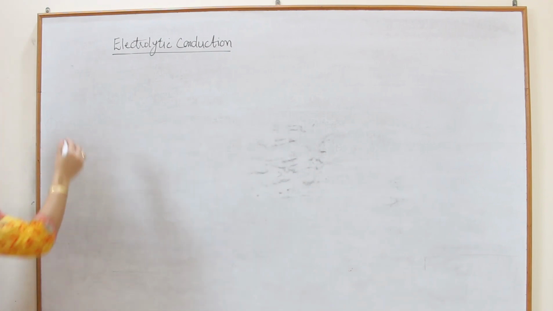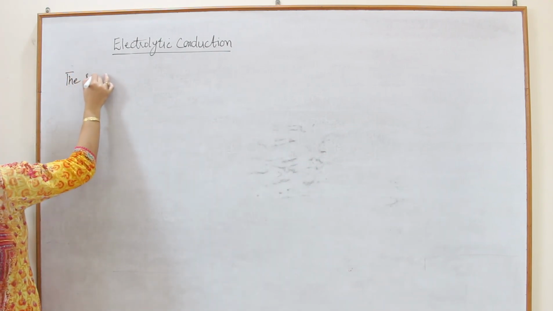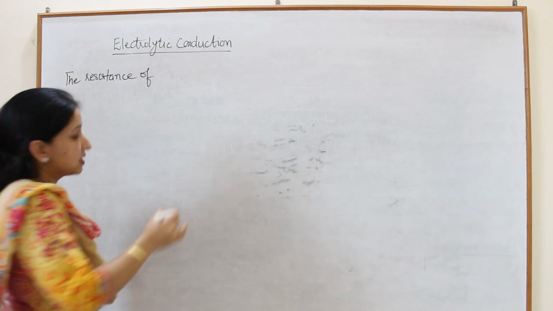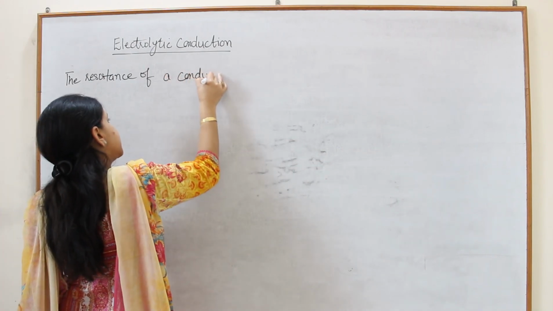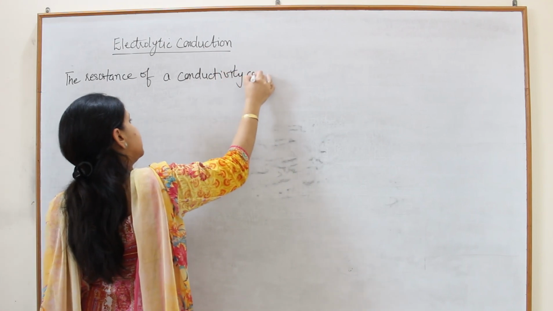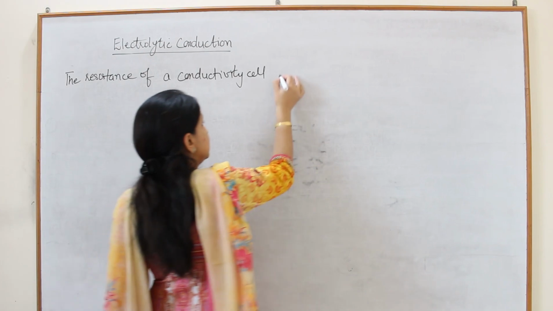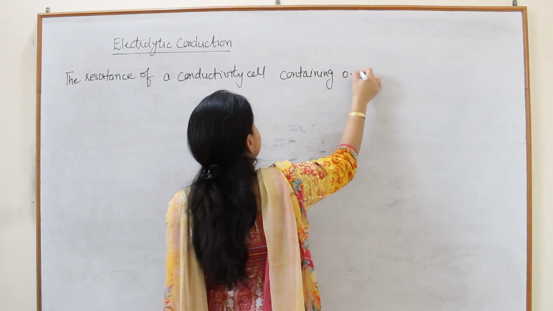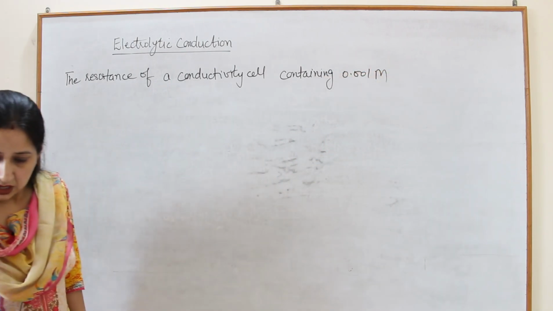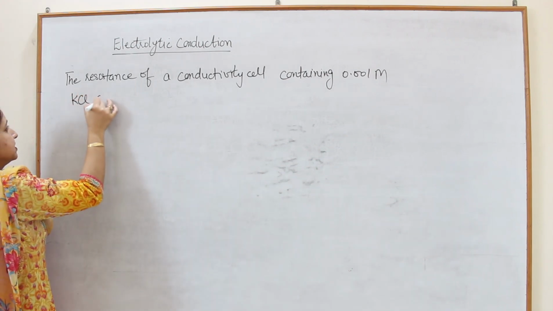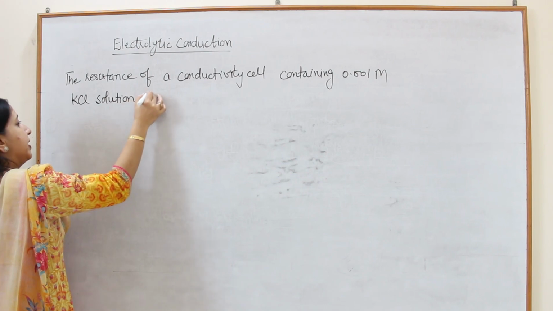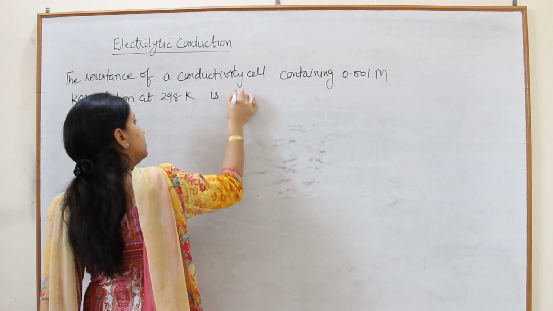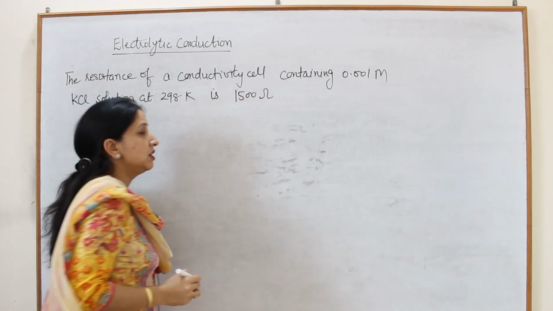The resistance of a conductivity cell, means conductor, containing 0.001 molar KCl solution at 298 Kelvin is 1500 ohm.